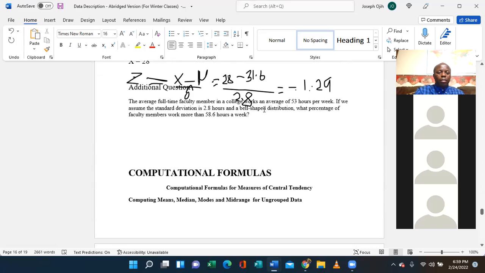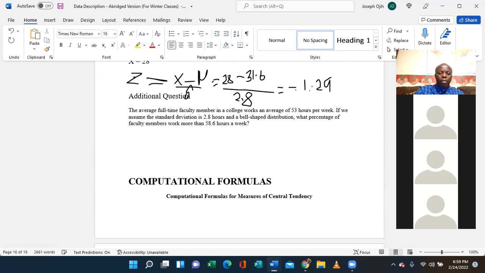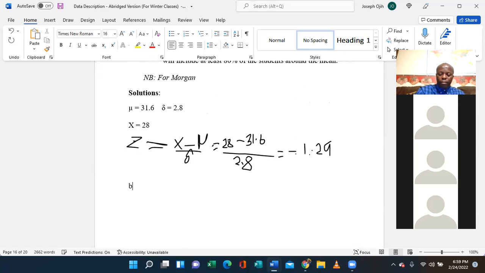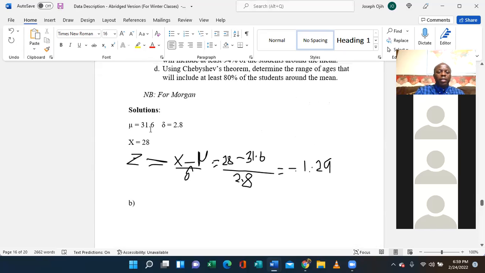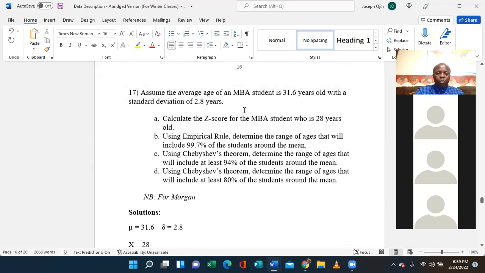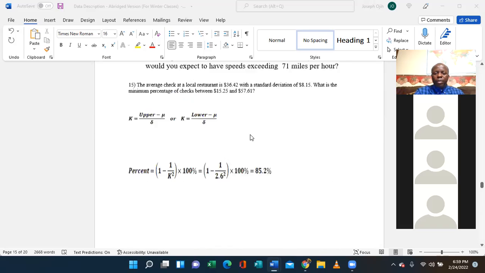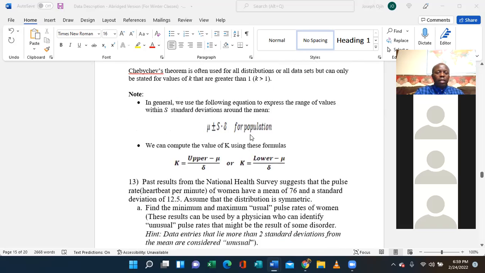Now part B. Again, our mean is 31.6 and the standard deviation is again 2.8, so we have them from the question. It says using the empirical rule, determine the range of ages that will include 99.7% of the students around the mean. Now, according to the theorem where I explained it,